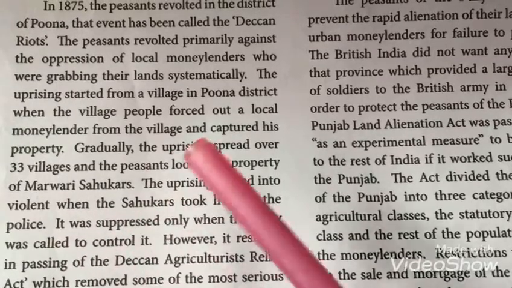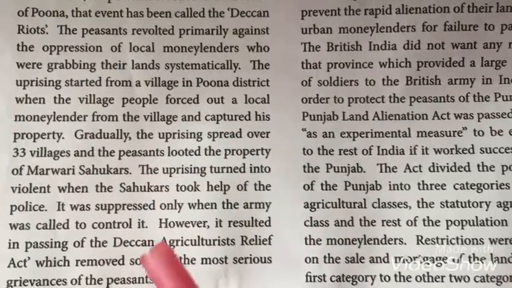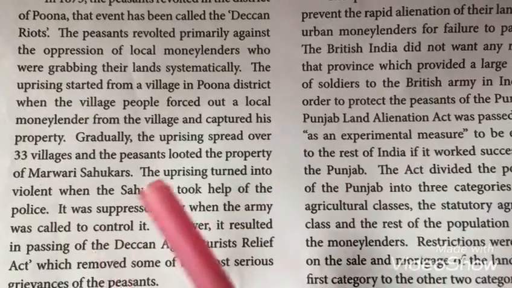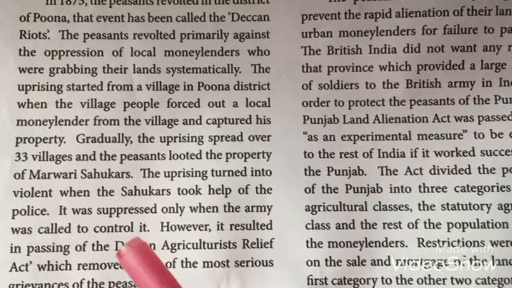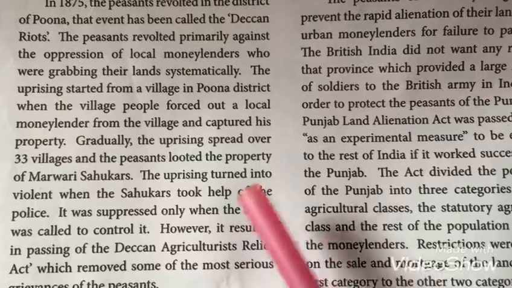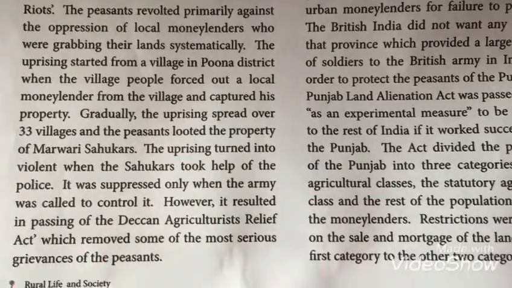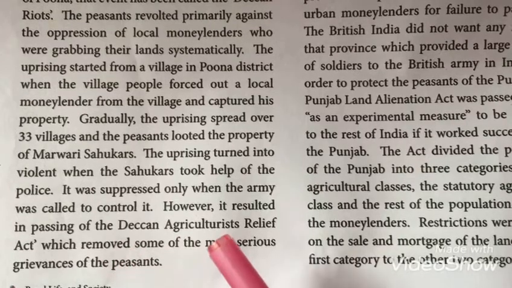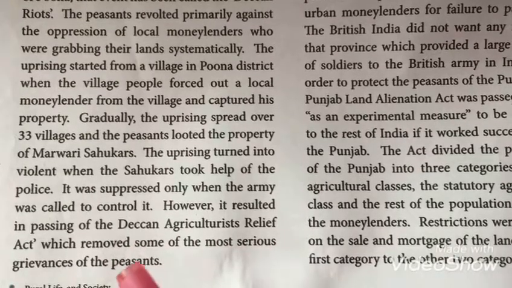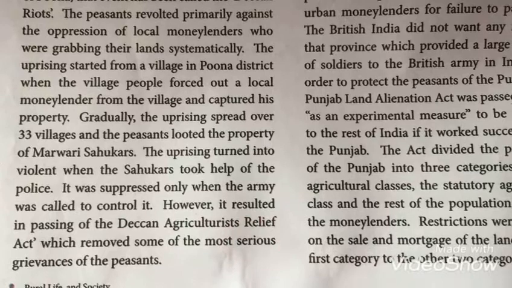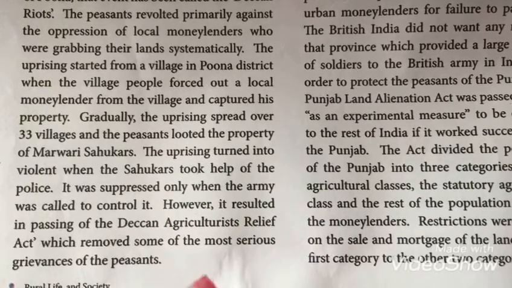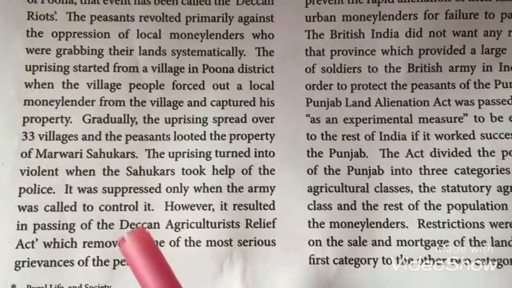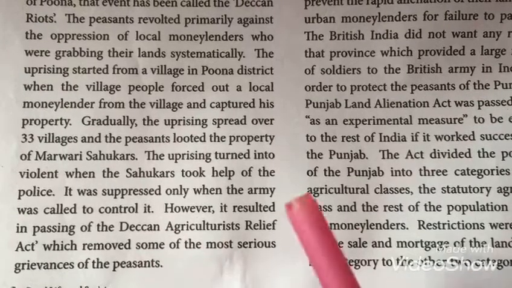The revolt spread, and it was controlled by the army. At last they passed an act known as the Deccan Agriculturists Relief Act. With this act, the problems of the farmers were solved, and their lands were safeguarded.